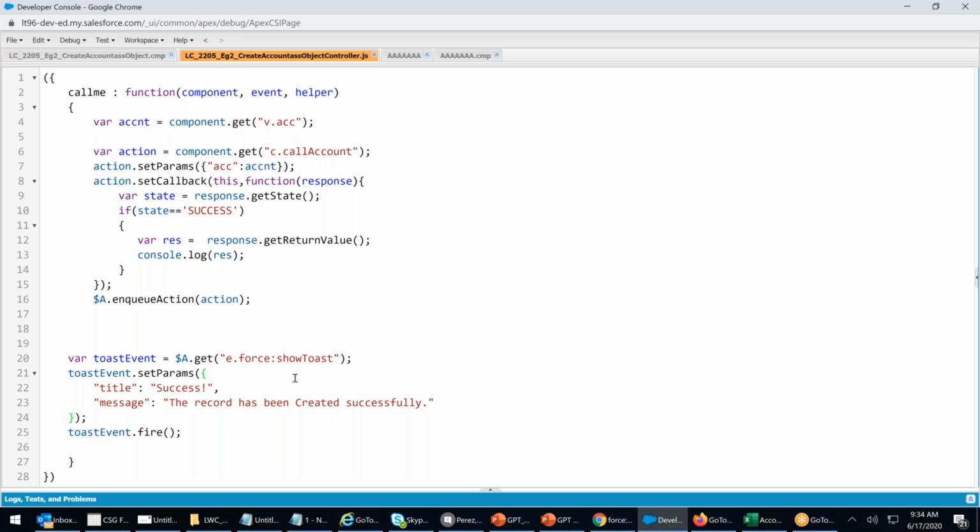Somebody has asked, development and Lightning, where should I put focus? Ideally, priority rank 1 should be Lightning. Rank 2 should be development. Your Apex classes and triggers are rank 2. But they will ask you, because you have to write a server-side controller, do you know all those? Yes or no is the question. So rank 1 would be your Lightning.